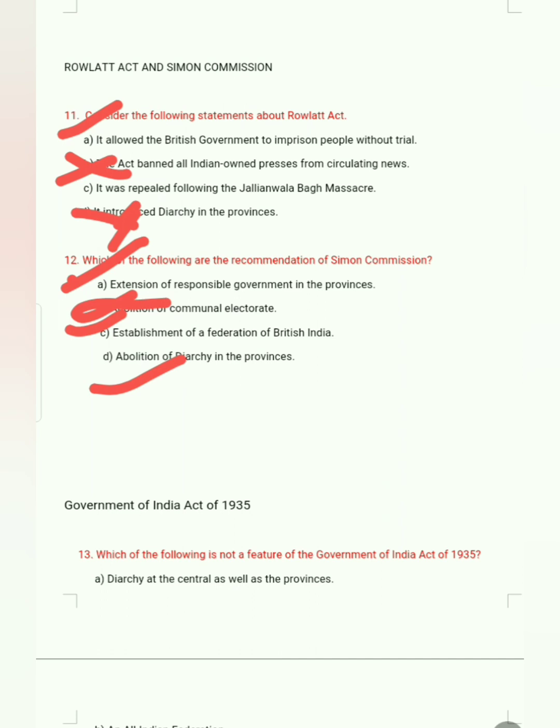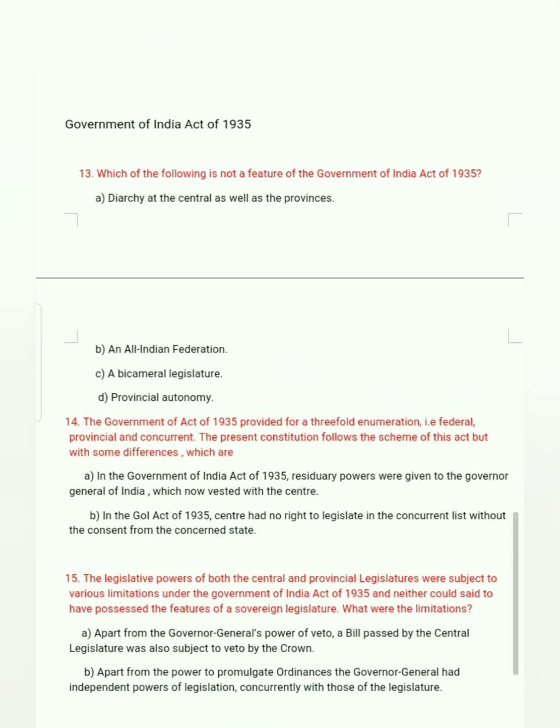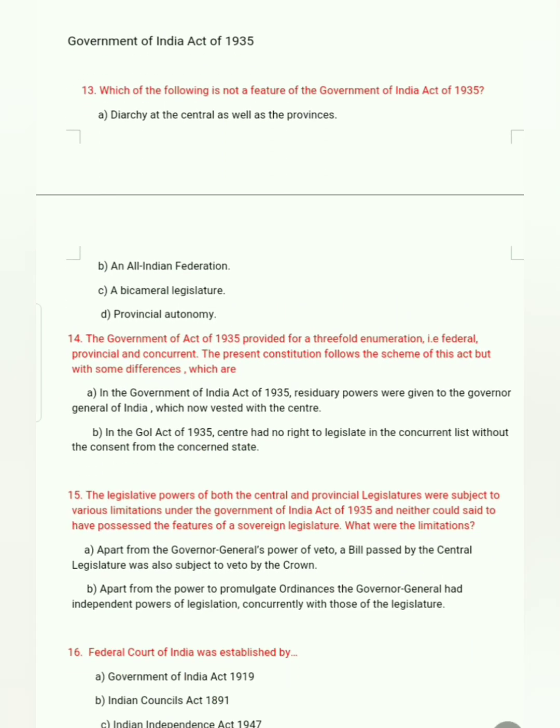Next, the Government of India Act 1935. Which of the following is not a feature of the Government of India Act 1935? Option A: dyarchy at the central as well as the provincial level. Absolutely wrong, dyarchy was abolished and provincial autonomy was introduced. Next, all India federation is absolutely correct, bicameral legislature is correct, provincial autonomy is correct.